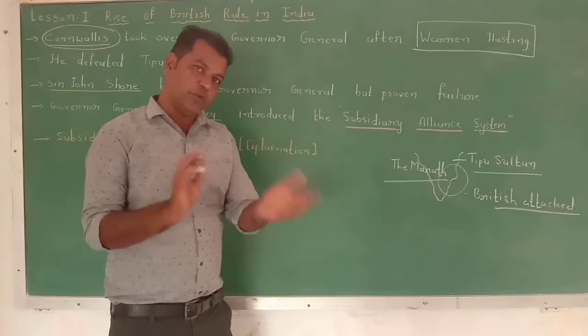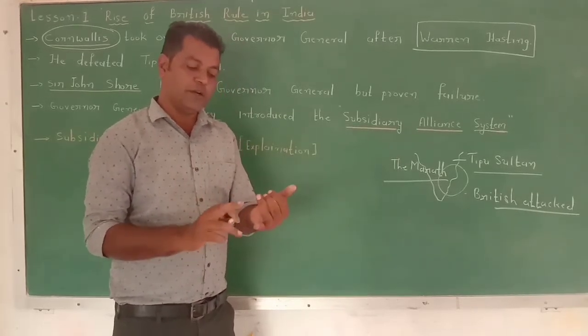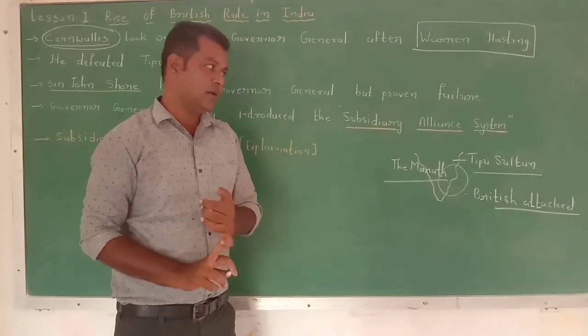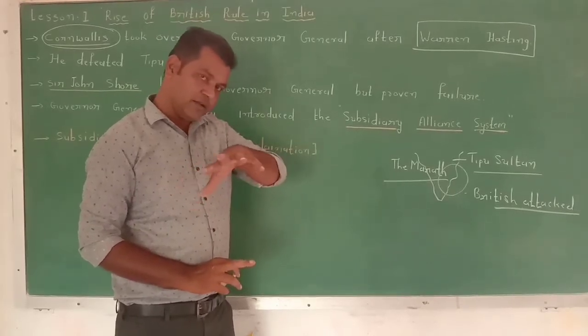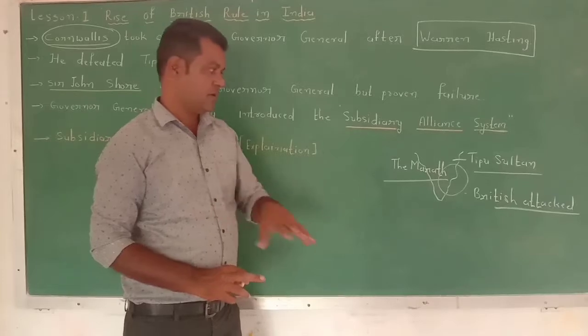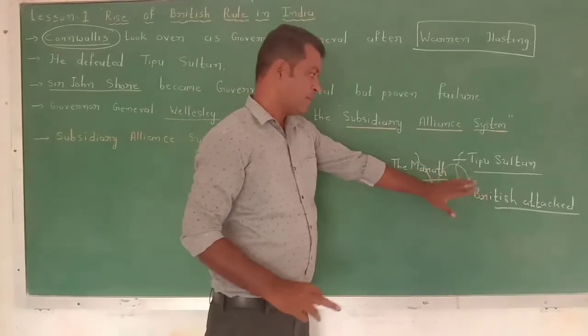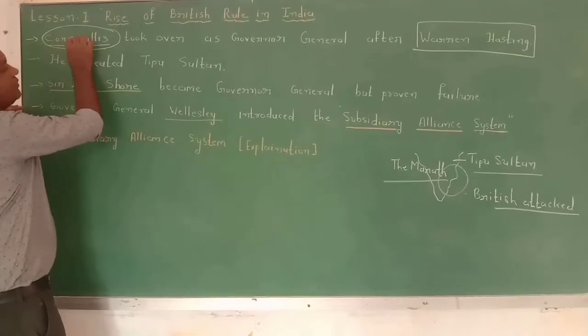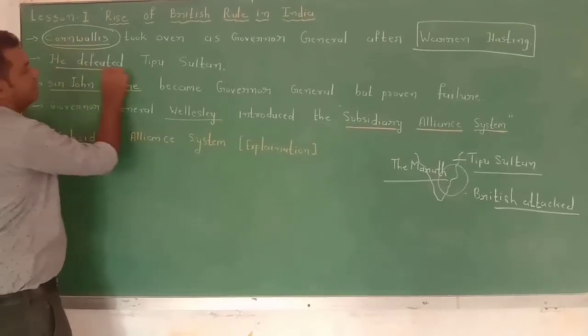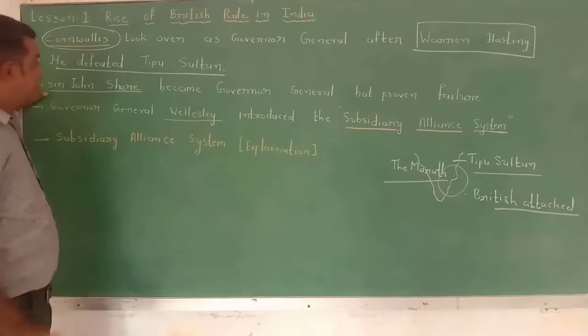They collaborated with the Marathas and with the Rajputs, and all together they attacked Tipu Sultan and defeated him. So Cornwallis defeated Tipu Sultan. Are you clear about this second point?